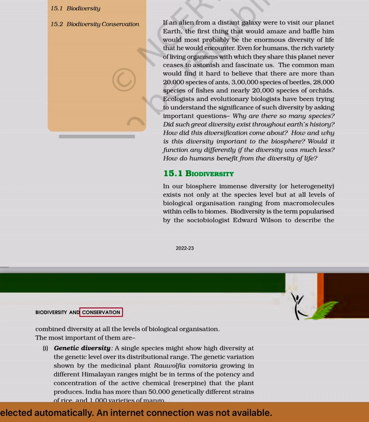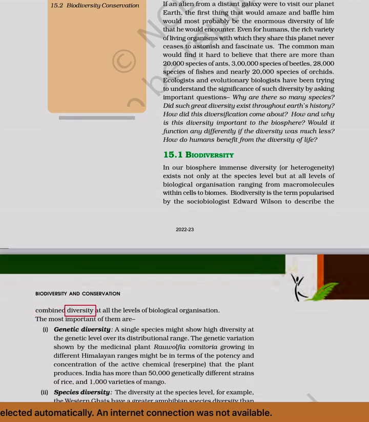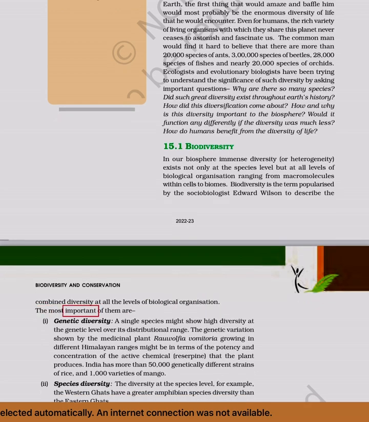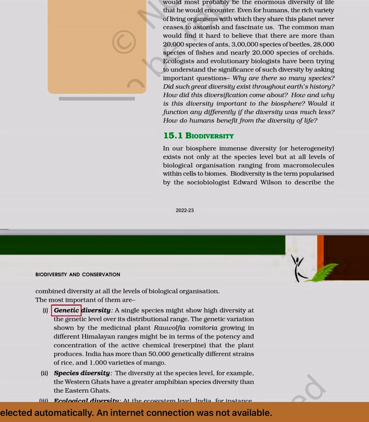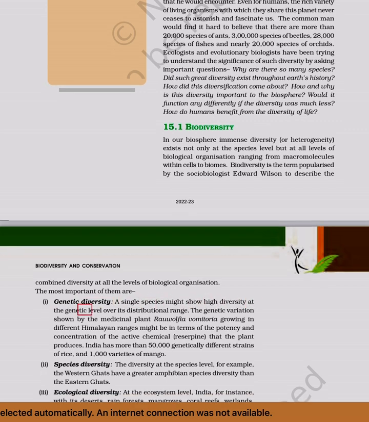combined diversity at all the levels of biological organization. The most important of them are: 1. Genetic diversity. A single species might show high diversity at the genetic level over its distributional range.